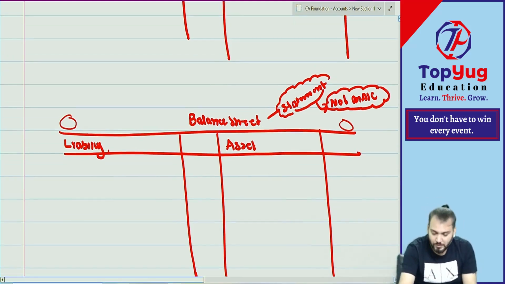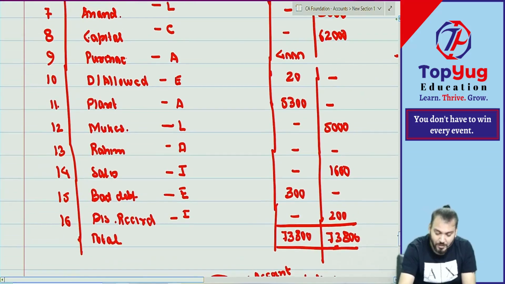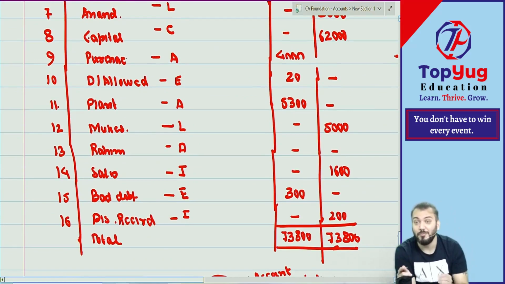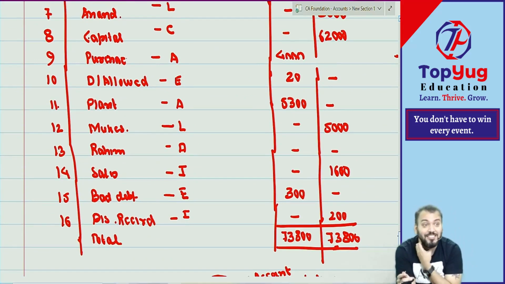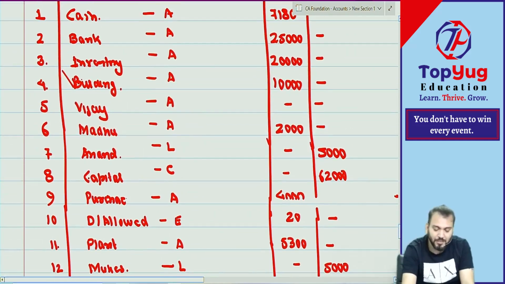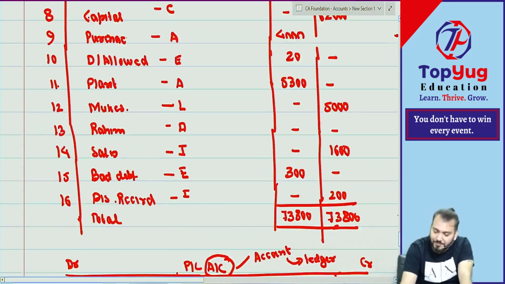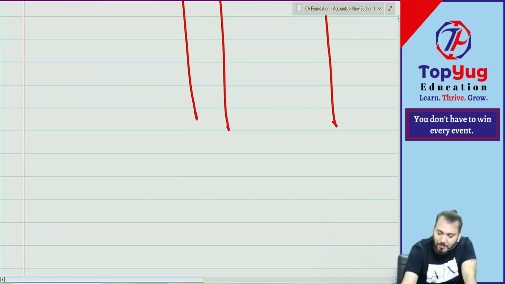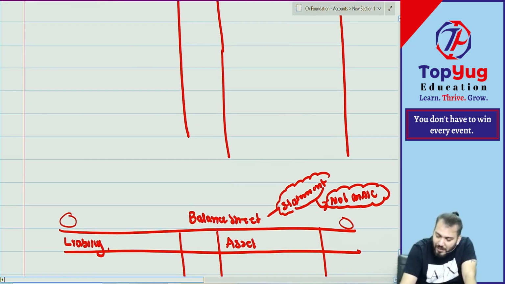Now, everyone just listen. We know which account is what. Income and expense will go where? PL account. Asset, liability, capital will go where? Balance sheet. Simple. ठीक है ना? Yes, starting. But the cash will go where? The cash. आप बता दो, जो I am writing. But the cash.